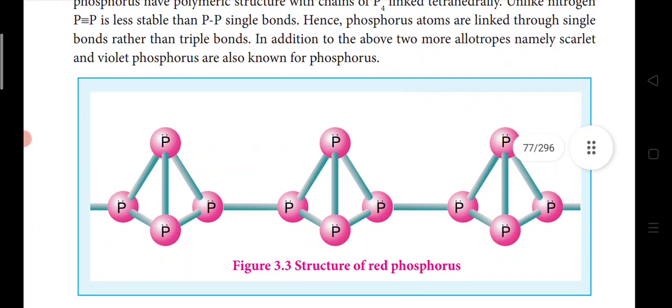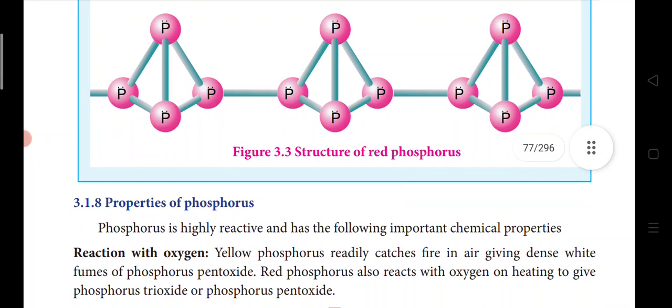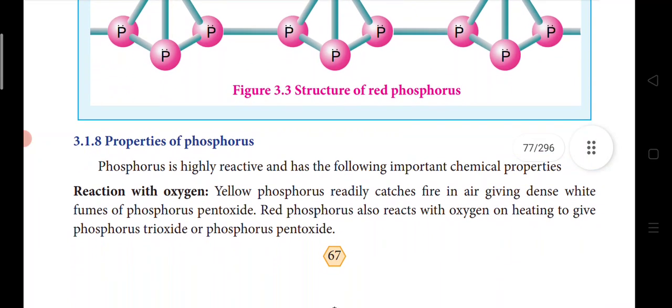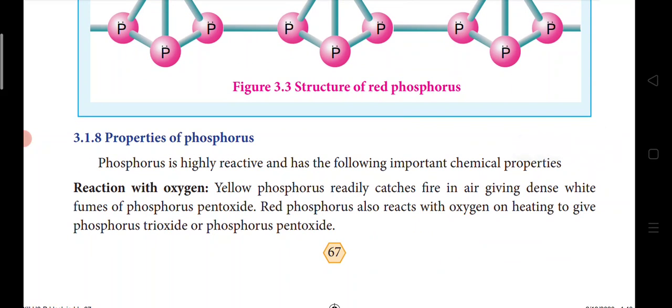In addition to the above, 2 more allotropes, namely scarlet and violet phosphorus, are also known. Apart from white, red and yellow, we have scarlet and violet phosphorus also. This is the structure. And what are the properties? Phosphorus is highly reactive and has the following important chemical properties.